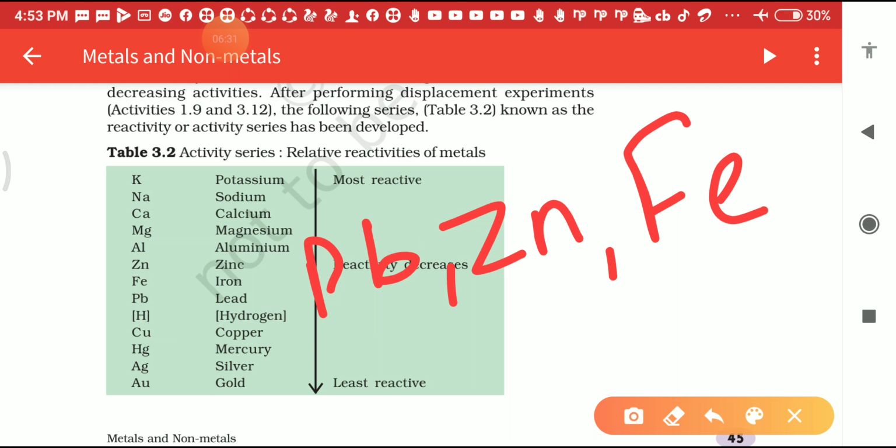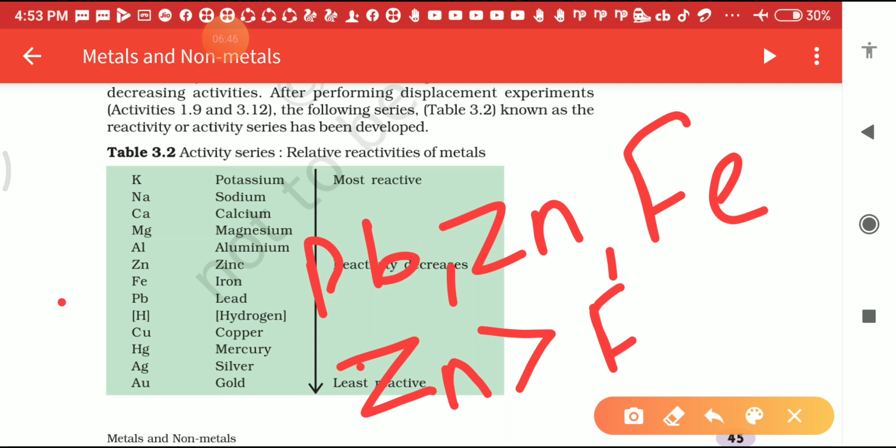Then in the reactivity series, among Pb, lead, zinc and iron, zinc is on the top, okay. Then we will say that zinc is a more reactive metal than iron, and iron is a more reactive metal than the Pb. In this way we can say that zinc is more reactive than iron, and iron is more reactive than the Pb.